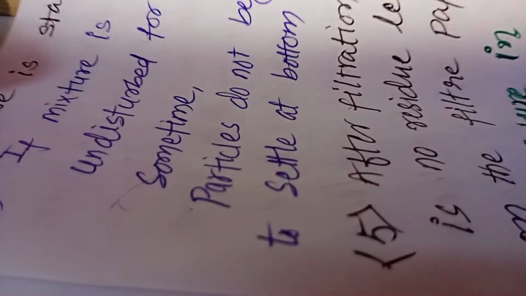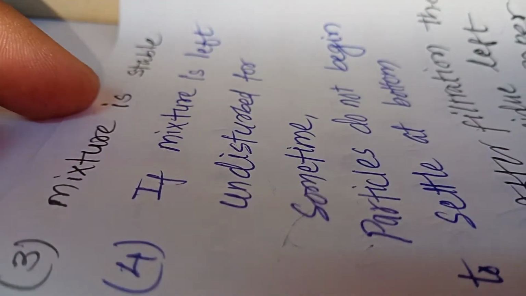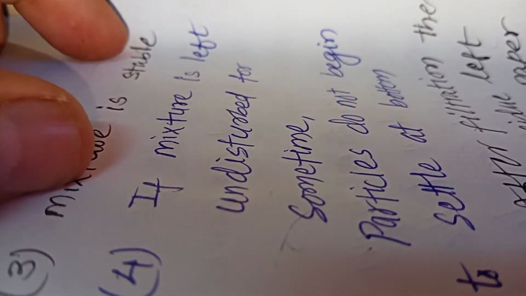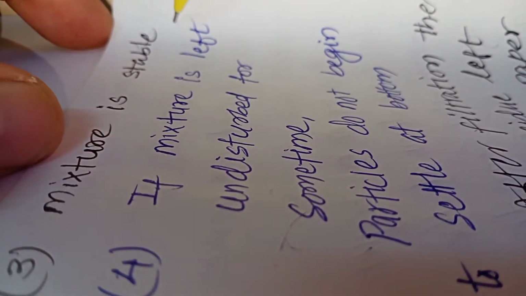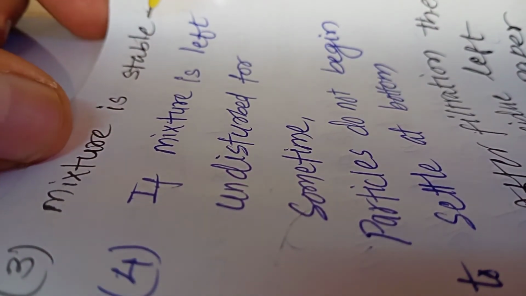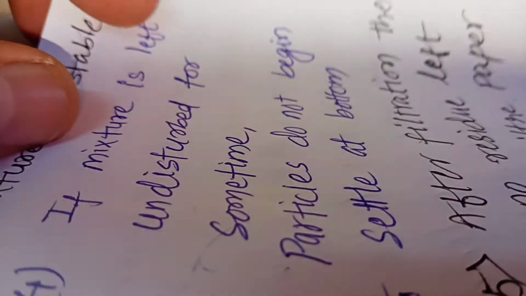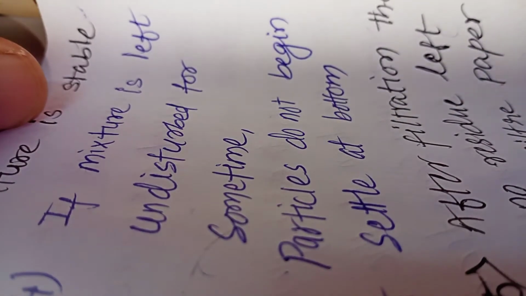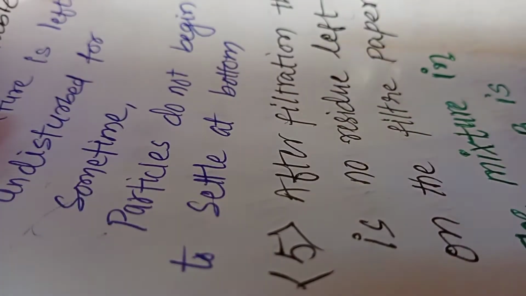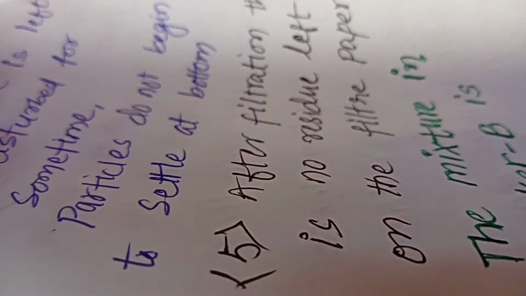Third observation: the mixture is stable. It means the components of the mixture are not separated by themselves and they remain stable. If the mixture is left undisturbed for some time, particles do not begin to settle down at the bottom.